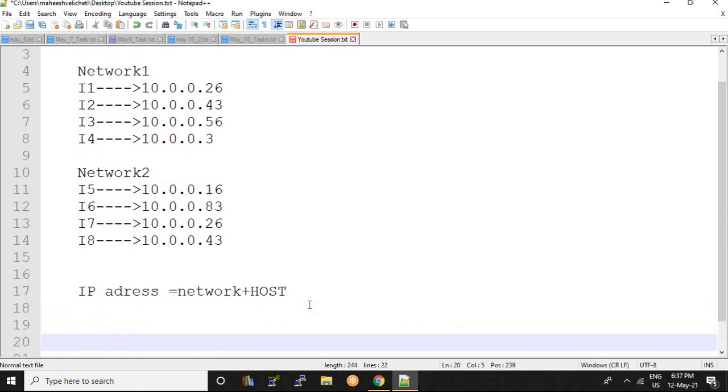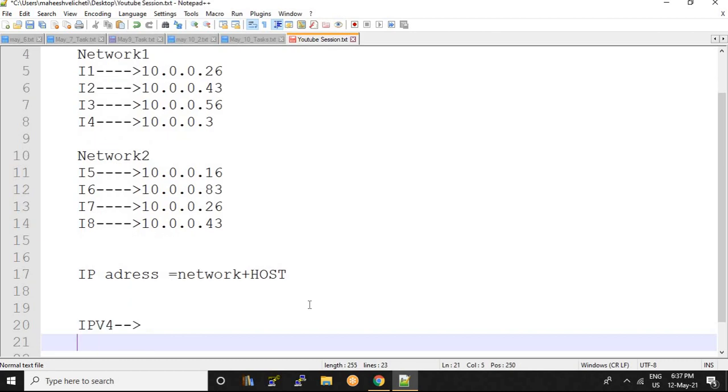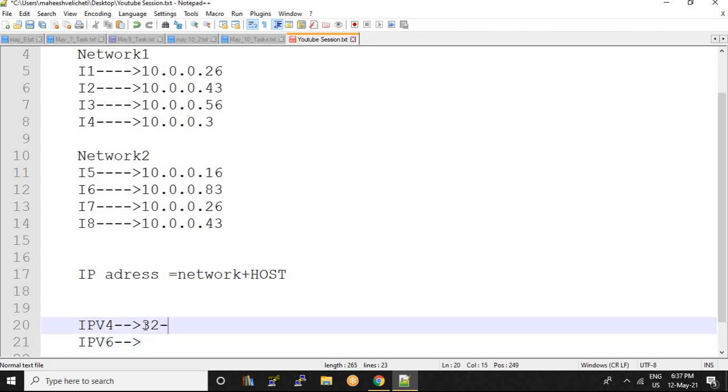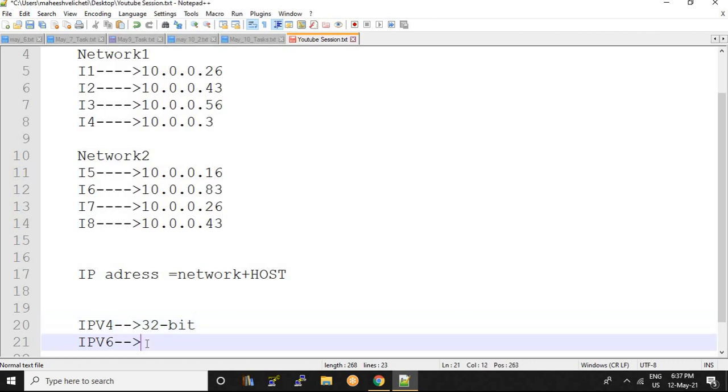And next. Actually we are familiar with IPv4 only. Here we are giving only IPv4 addressing. And we have IPv6 also, but at present I am not going to tell you anything about IPv6. Here I am going to tell you only IPv4 addressing. IPv4 addressing has 32 bits and IPv6 is 128 bits. But you leave IPv6, I am going to tell you only IPv4.